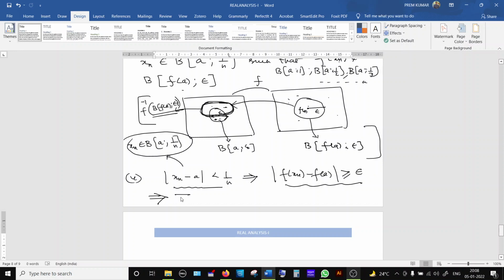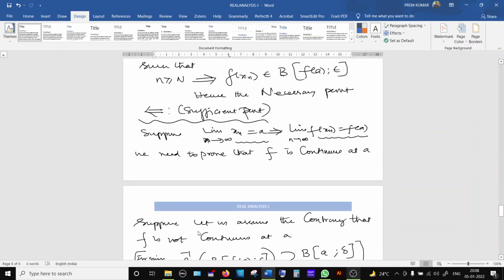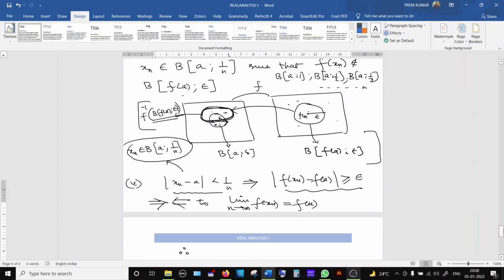So this is a contradiction to the limit of the sequence f of xn converging to f of A. Therefore, our assumption is wrong. What is the assumption? That f is not continuous at A is wrong.